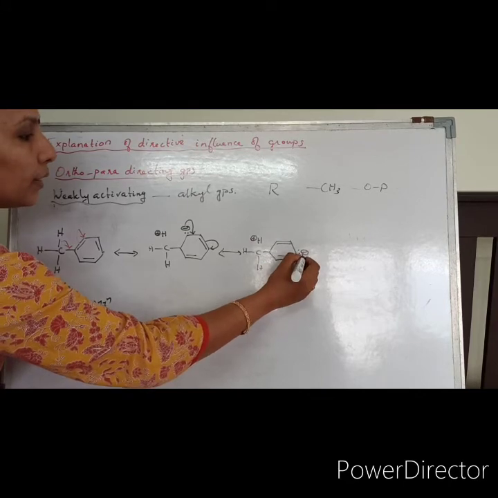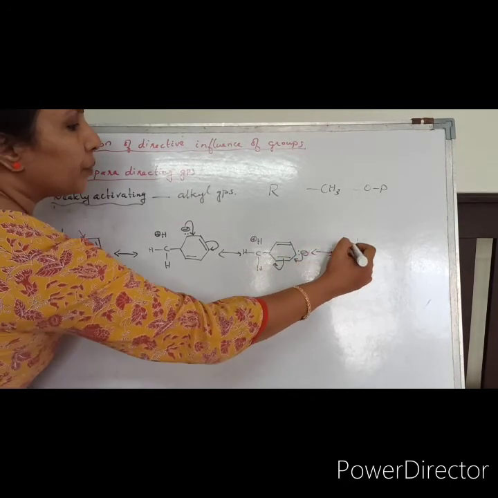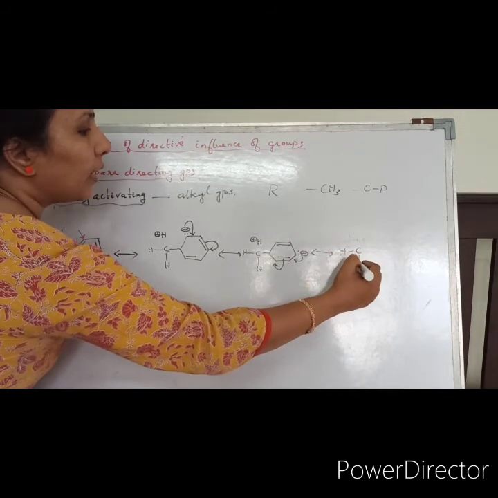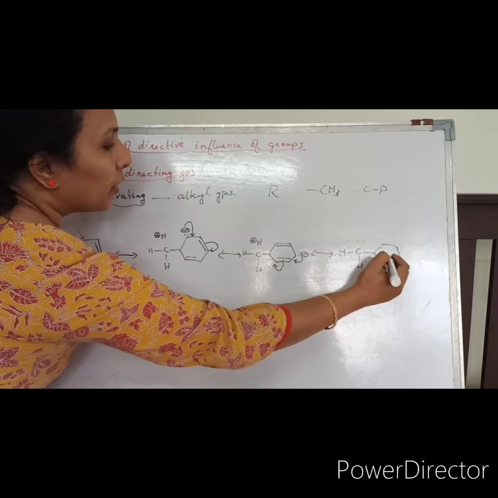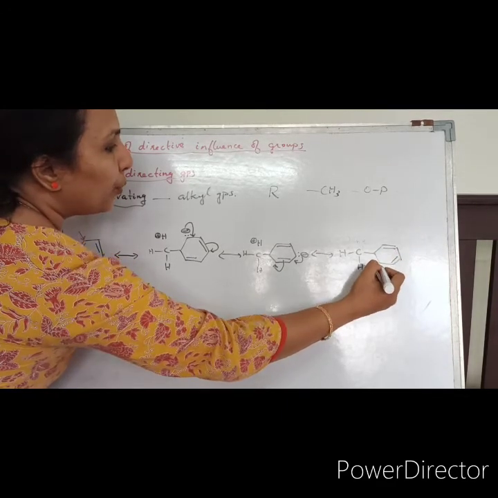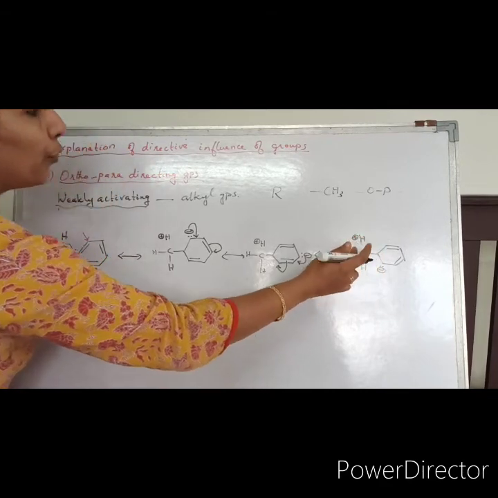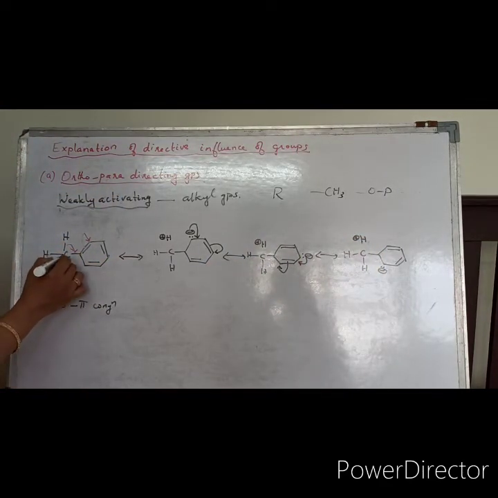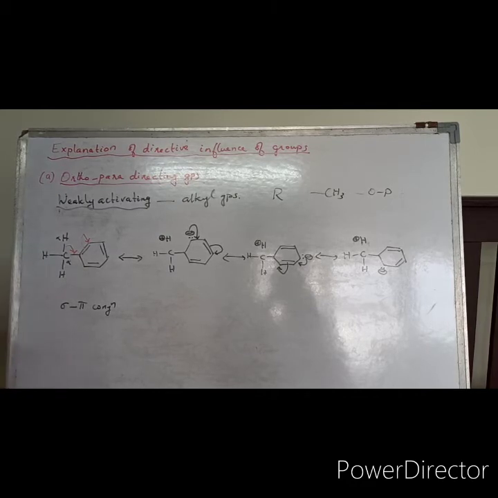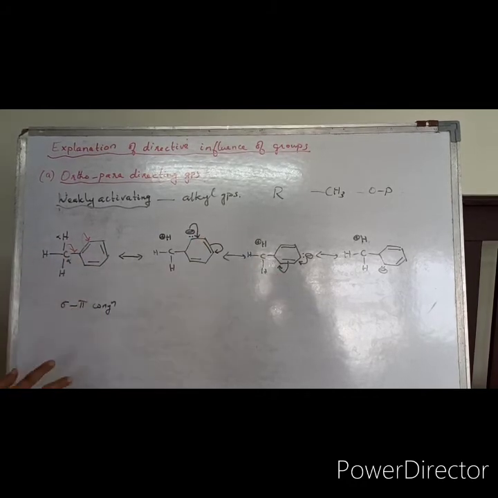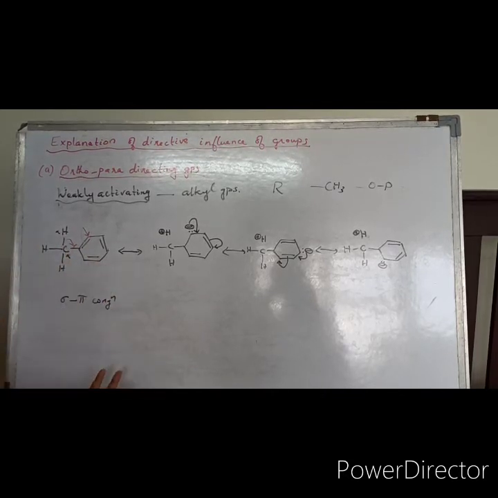Now in the next case, this will be shifted here, this will be coming here. So HCH, then the ring, here pi bond, here new pi bond, here electron density, here H plus, like this. So with one alpha hydrogen, this is alpha carbon, this is alpha hydrogen. So with one alpha hydrogen you can write these many structures. With two more alpha hydrogens, you can have more hyperconjugated structures.